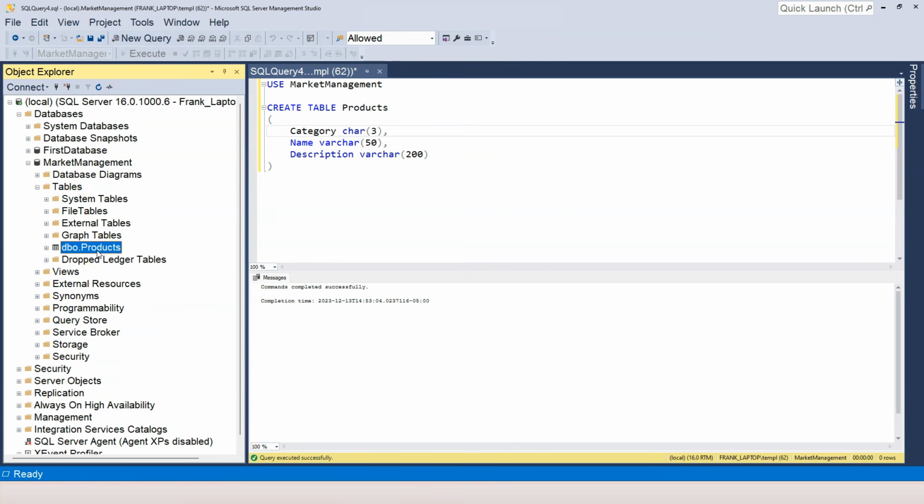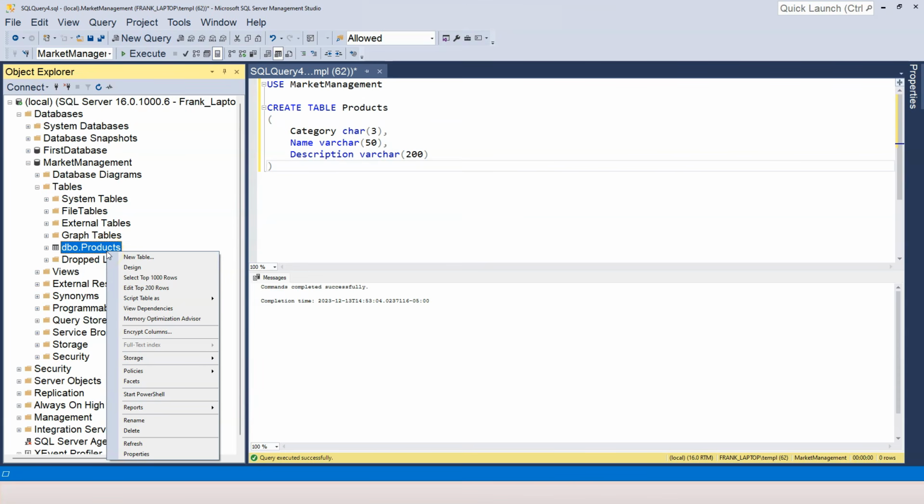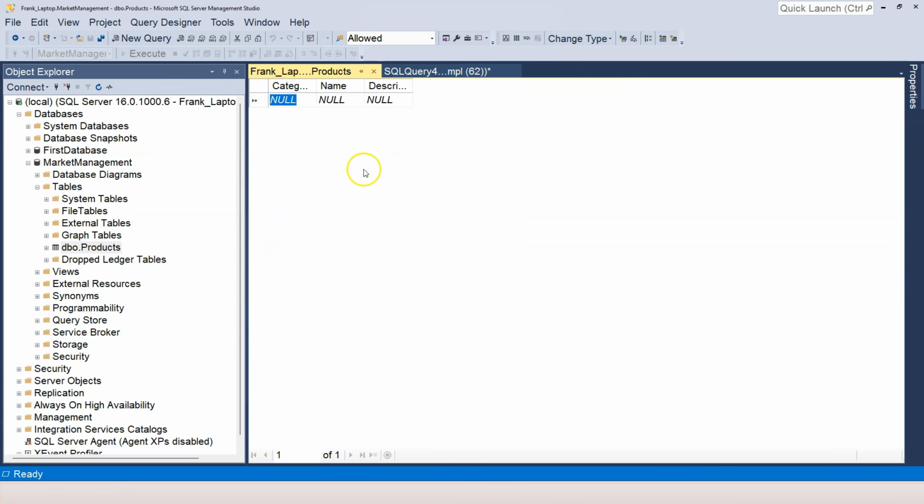Let's populate some data. I know that I'm going to teach you how to insert data into tables later, but an easy way to do that is to use SQL Server Management Studio. Right-click on the table, and then click on Edit Top 200 Rows. So it's going to show me the top rows so that I can edit them.